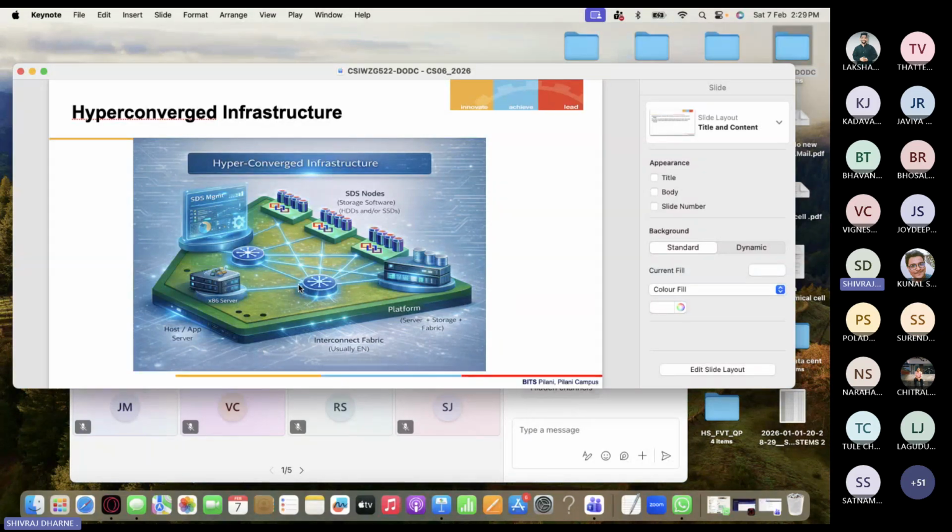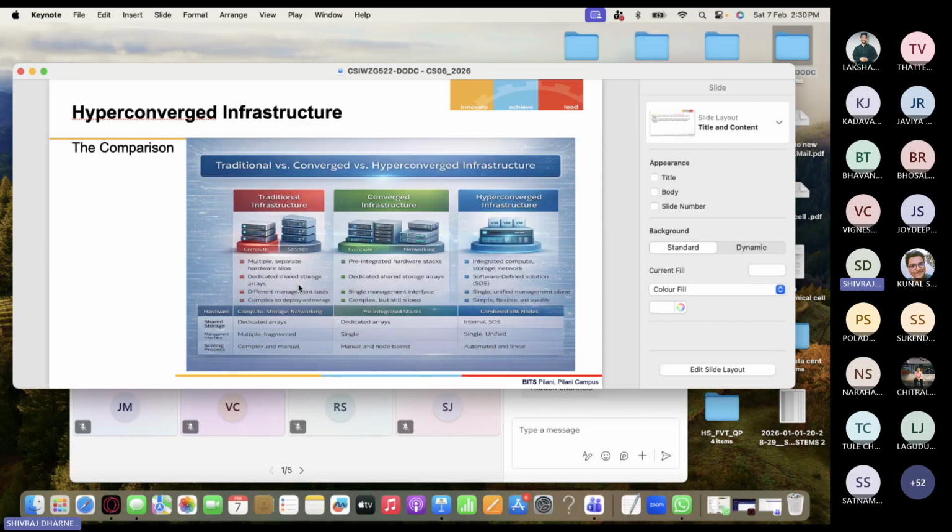Okay. So this top level picture shows how hyperconverged infrastructure looks, right? We have physical servers, right? We have SDS management, the software which is available. This whole platform will have many software defined storage nodes. There is storage software, hard disk drives or solid state drives, everything. And this platform will have server plus storage fabrics, right? And then interconnectivity is all related to networking. And you have the host app servers on the cross-site server. So this is how the hyper-converged infrastructure looks at the top level.